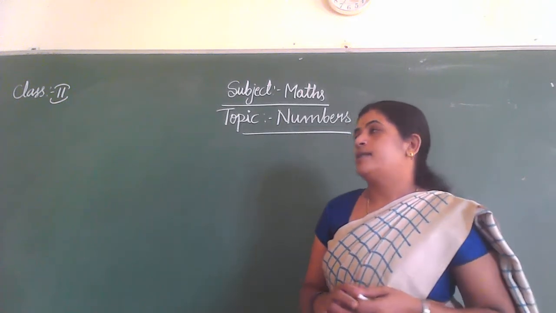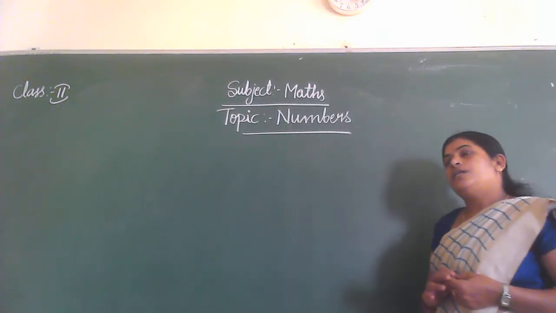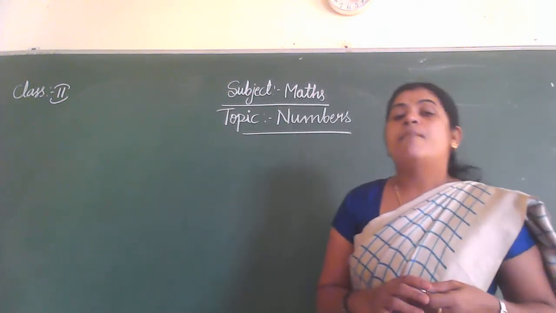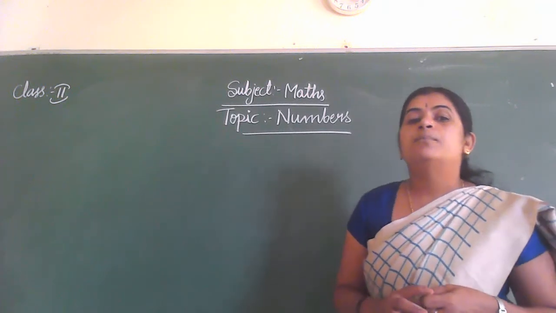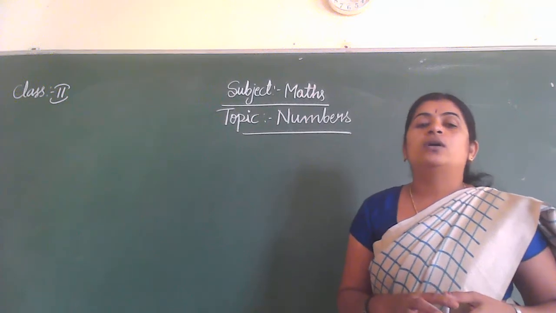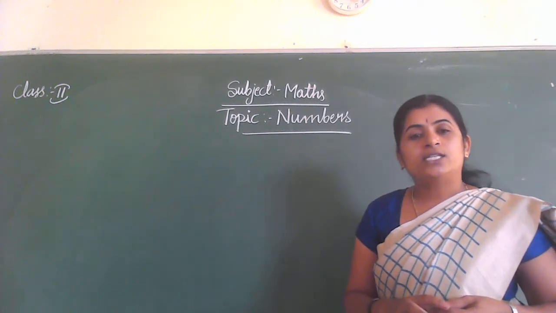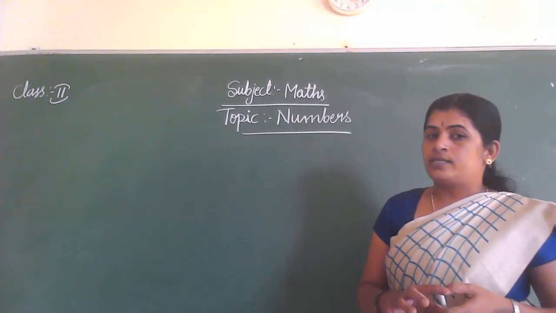So, in this class we will learn the new lesson, numbers. Number is very important in the maths subject. Yes, you already learned numbers. How many numbers do you have to learn in first standard? Yes, you learned 1 to 500, isn't it?